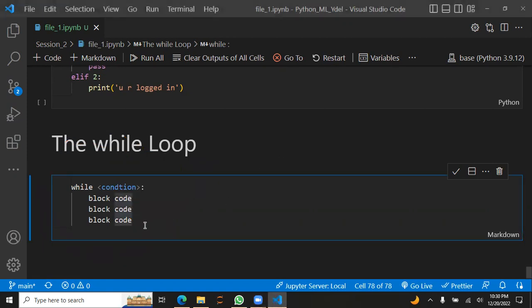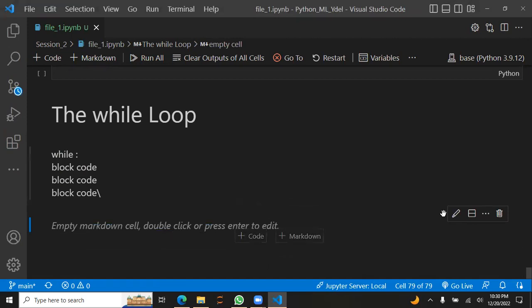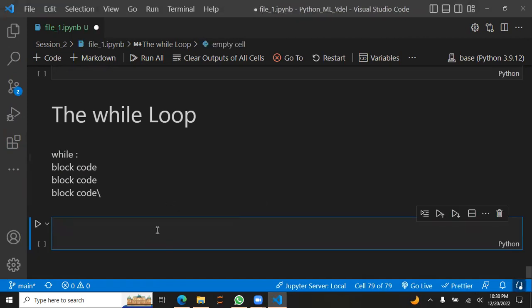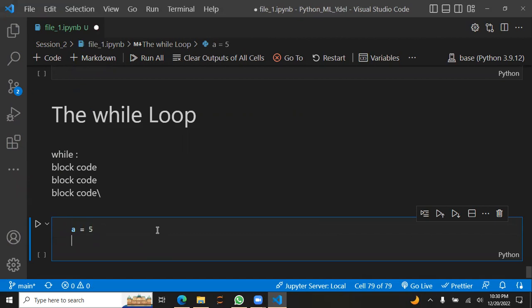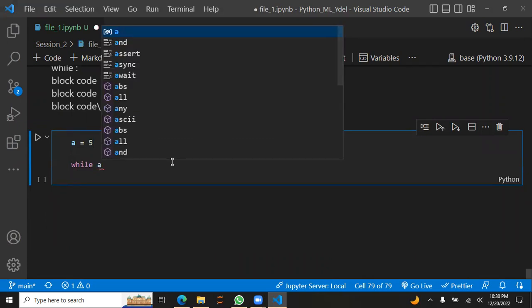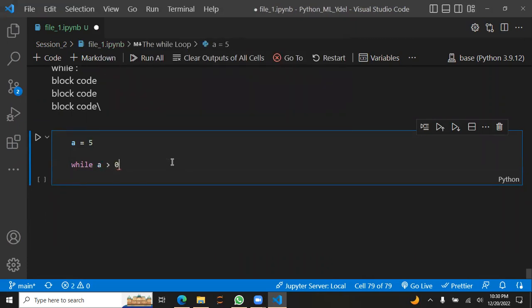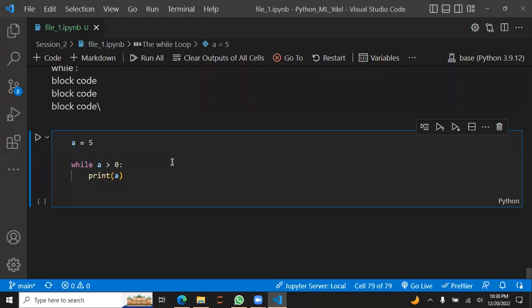Okay, cool. Anyways, let's just create a small thing. Let's create a variable first. a is equal to 5, and then while a is greater than 0, print a. And after that, remember that shortcut to increment and decrement a variable, a minus equals 1.